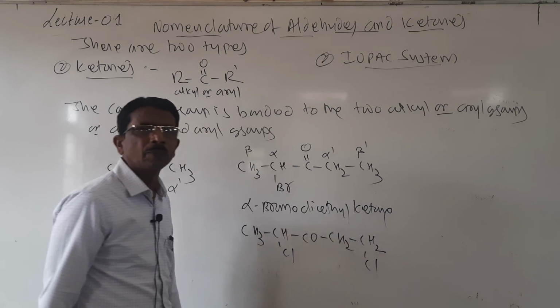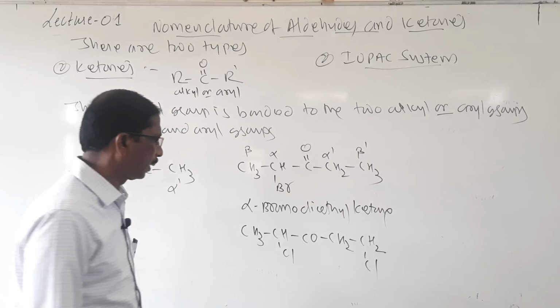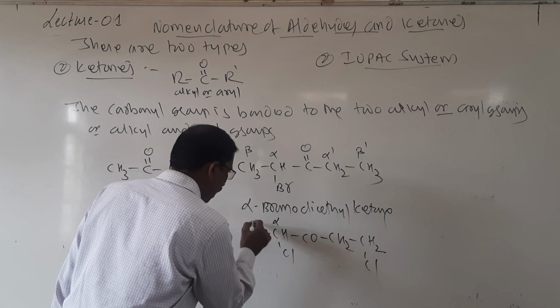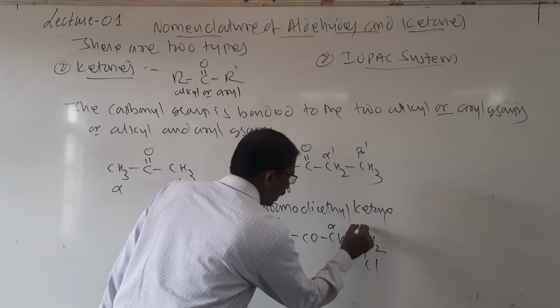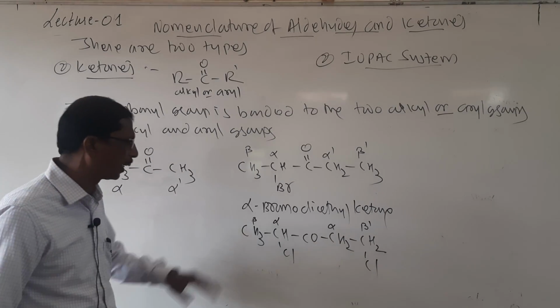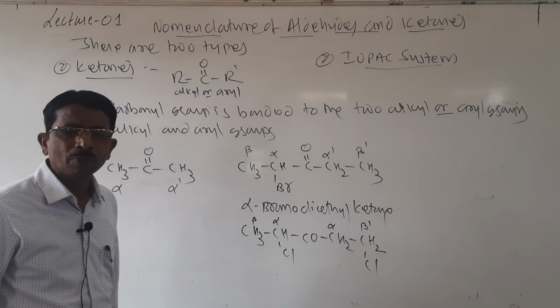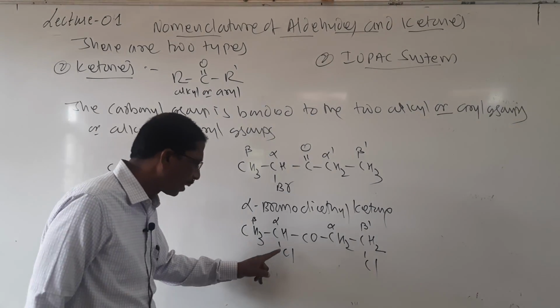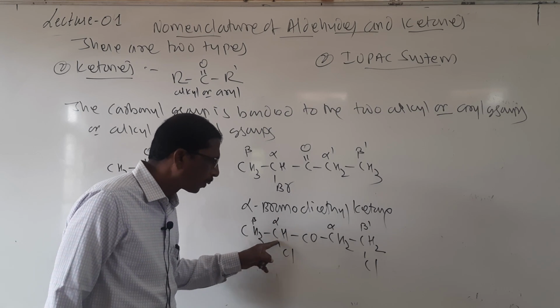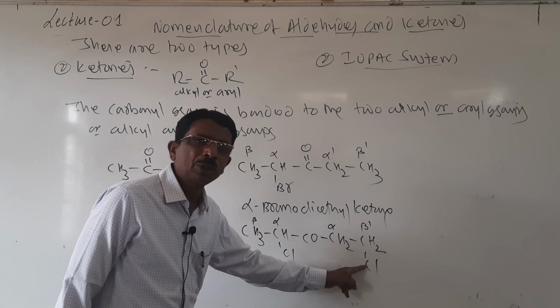both are attached here. So it is alpha, beta, it is alpha dash, beta dash. Look here students, what is the name of this compound? Here alpha chloro and beta dash chloro.